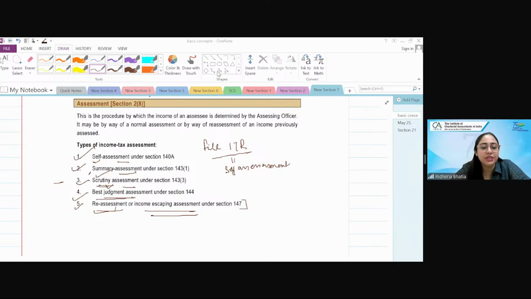Mohammed Yusuf, the technique to remember the sections I told you: just simply write those sections, section 1, 2, 3, 4, 5, 6, the common ones at least. Make a list of it, stick it somewhere, and you see it every day. Coming and going, once you see it, you will remember it. When you're doing a question, definitely quote the section. When you're talking about it with a friend, quote the section. I have a habit of quoting the section all the time. Whenever I'm doing TDS provisions at my office, we'll not say rent. We say 194I. So we know that we're talking about 194I. Start quoting the sections in your daily communications.